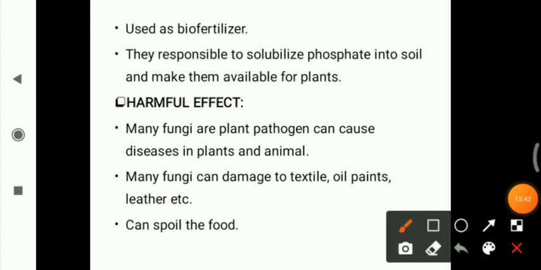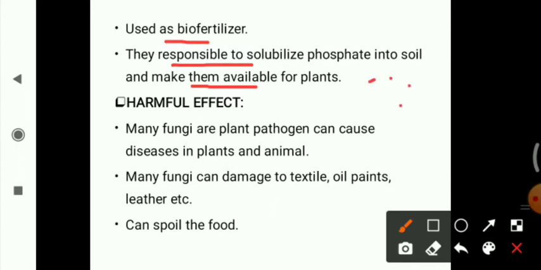Fungi are also used as a biofertilizer. They are responsible for solubilizing phosphate in soil and making it available to the plant. In the soil, the phosphate sometimes bonds with other minerals, such as aluminium or magnesium, so plants cannot take up that type of phosphate.